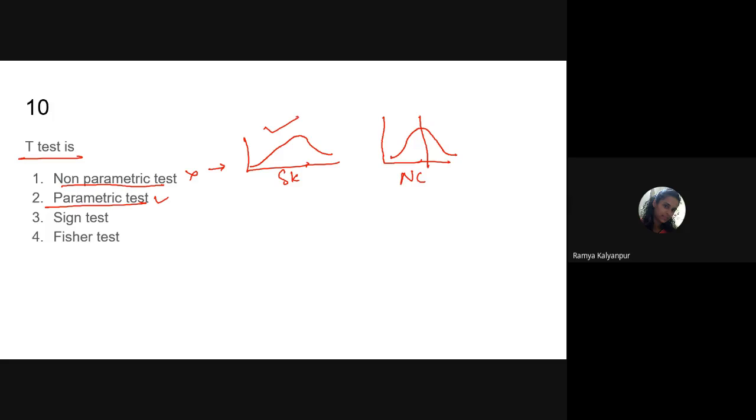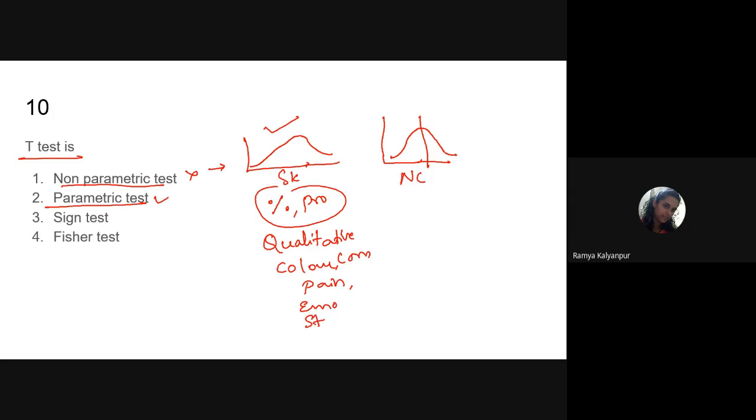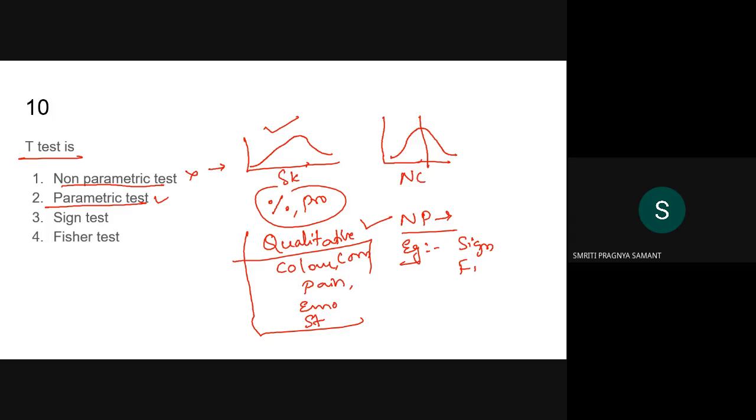So when the data is a skewed distribution, or the data makes use of percentages or proportions, or if the data is qualitative in nature, that is, if you want to compare color or complexion or something like pain, how is your emotional feeling, or stress levels, when all the items are qualitative in nature, at that time we make use of non-parametric tests.